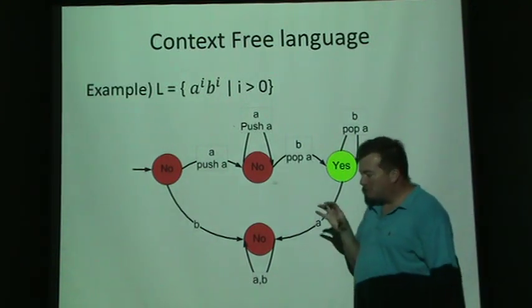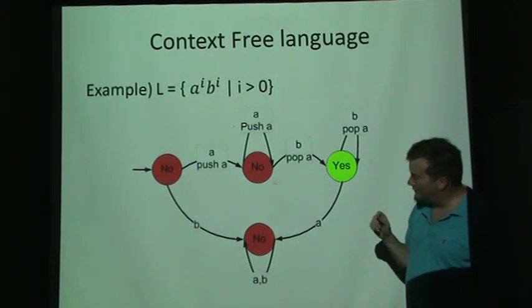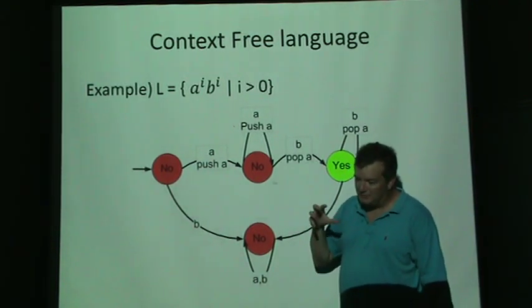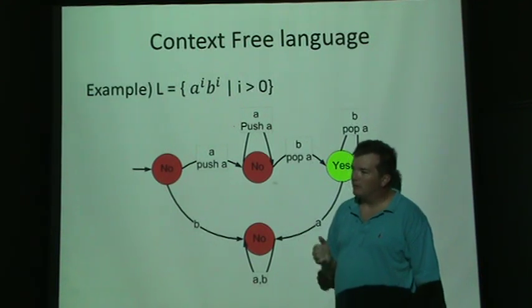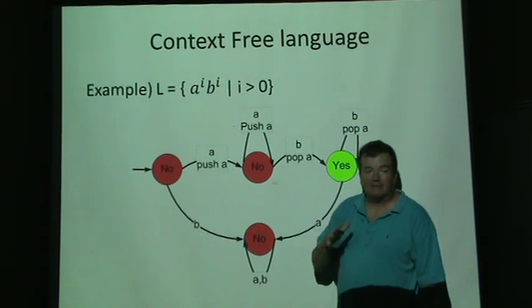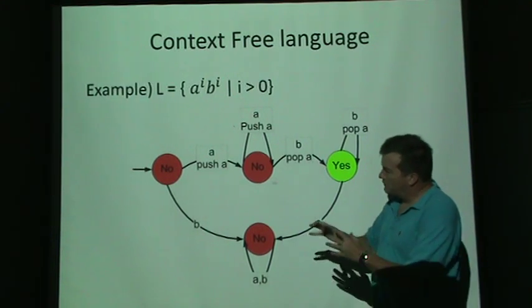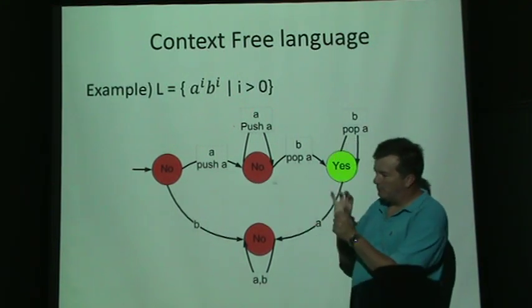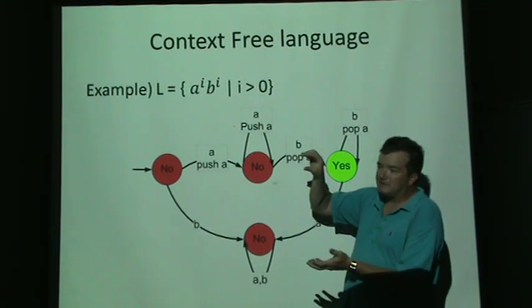But there is a piece of memory with less computing ability, which would be a stack. As we read symbols, we can push them onto the stack, and we're only allowed to read or access the top of the stack.